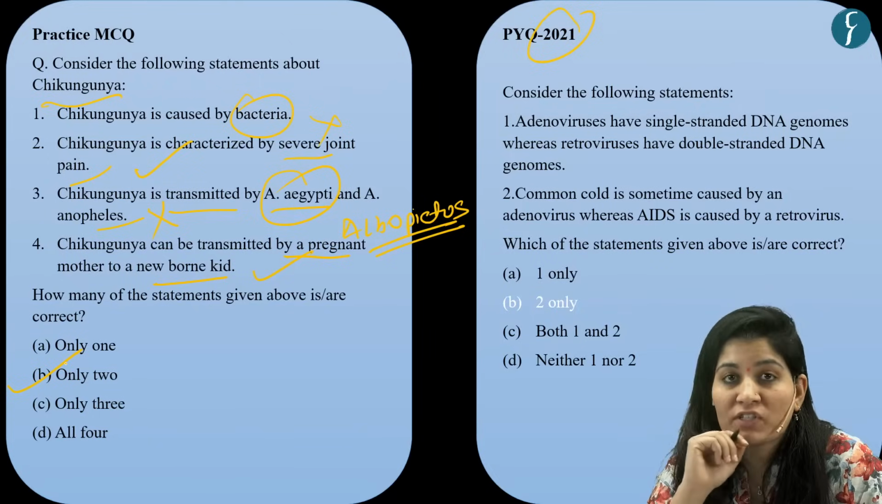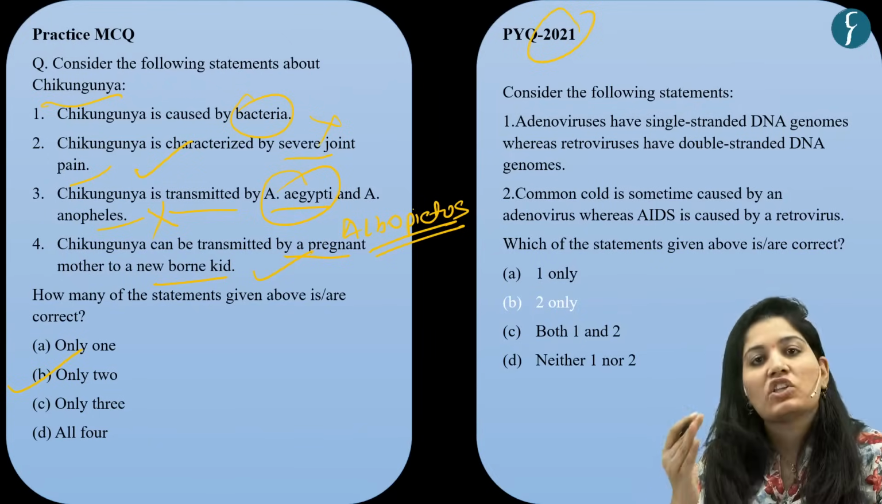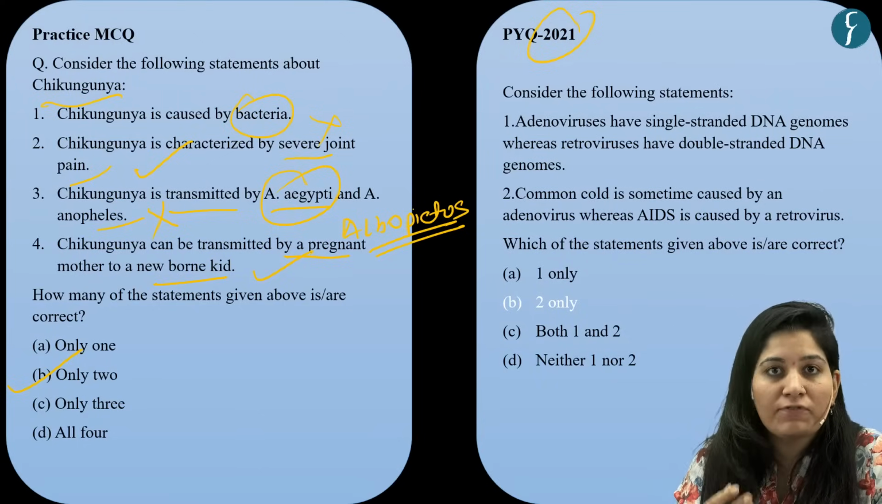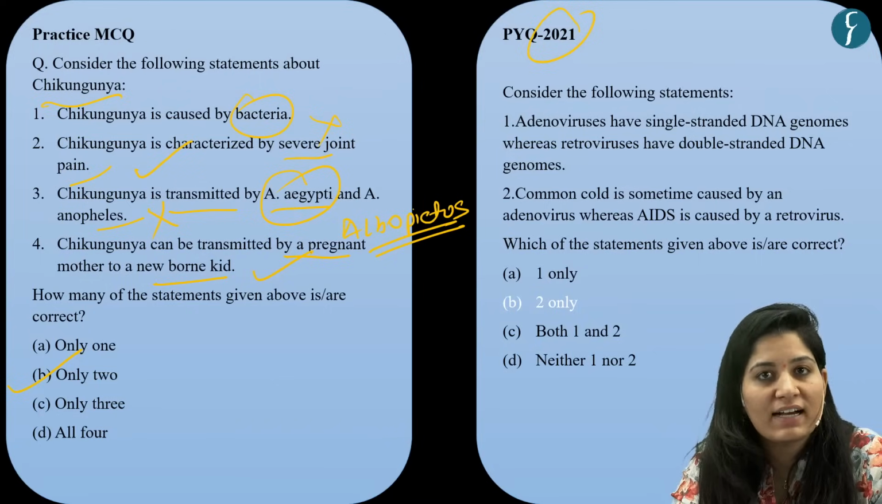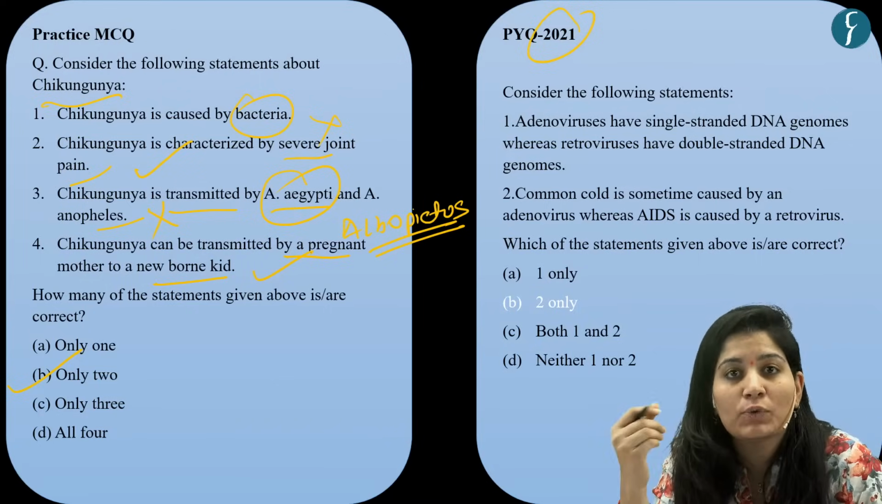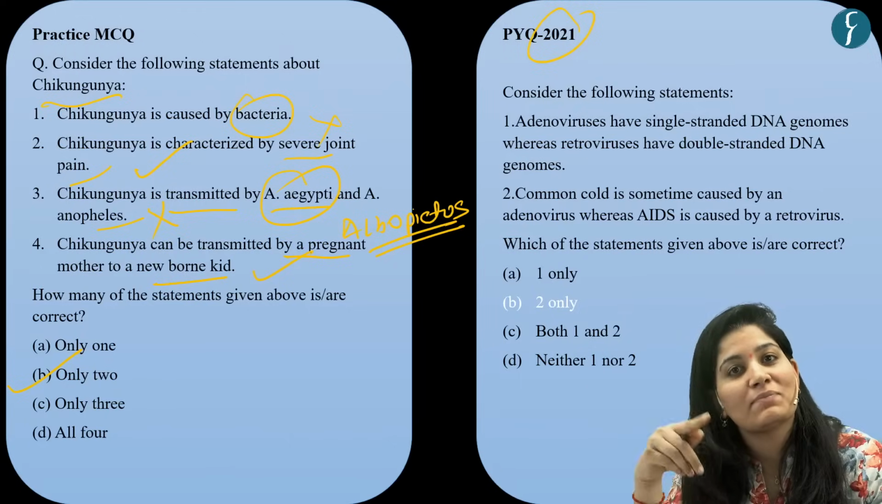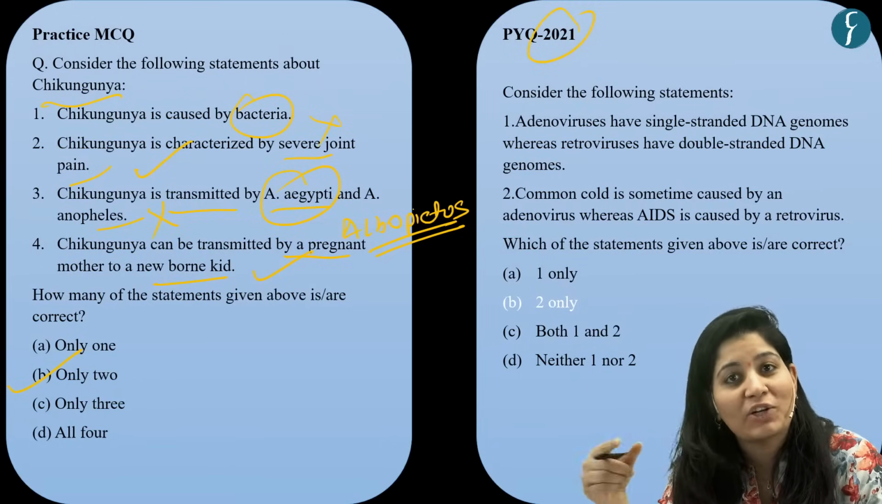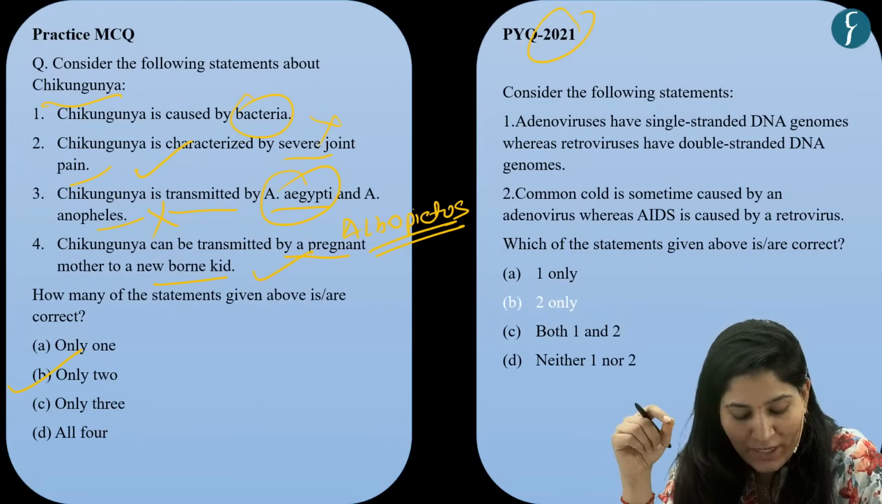One extra piece of information is that the same A. aegypti and A. albopictus are the mode of transmission for Zika virus as well as for dengue, which have the same symptoms also. So sometimes this disease gets misdiagnosed because of the same symptoms. Okay.